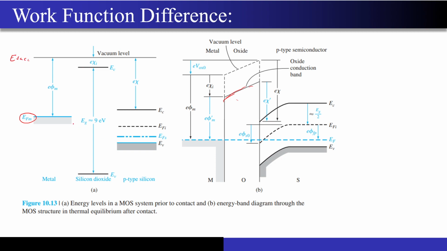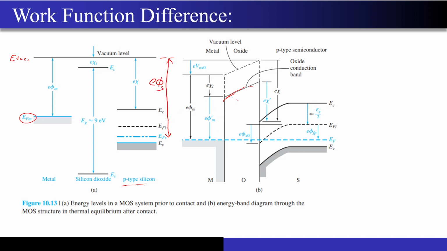Correct? This is for the metal, and similarly, depending on whether the semiconductor is p type or n type, again you will have to define the work function. So how will you define it over here? From this level to the Fermi level, right? This is the work function for this particular semiconductor. I can denote it by E phi s.